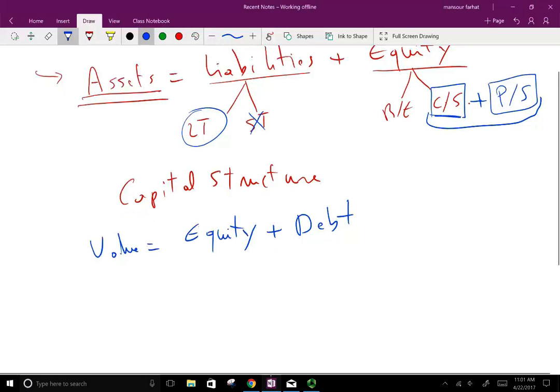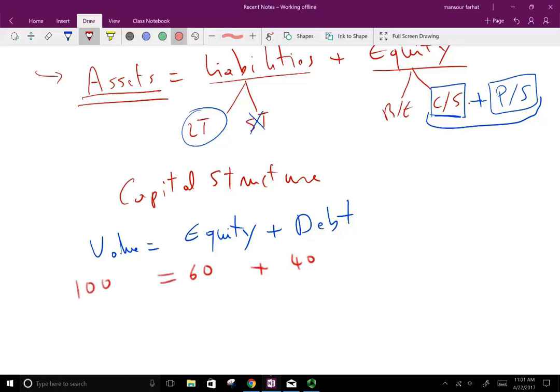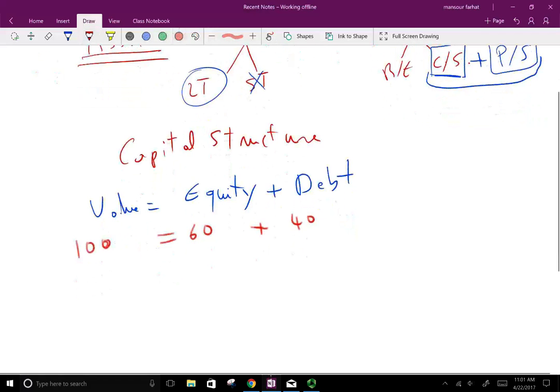Now, just to work a quick example, if we say we have equity equal to 60, and debt equal to 40, that's going to give us a total value of 100. What we can say is that 60 divided by 100 equals 60% of the company is financed by equity.